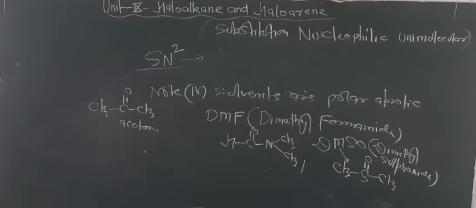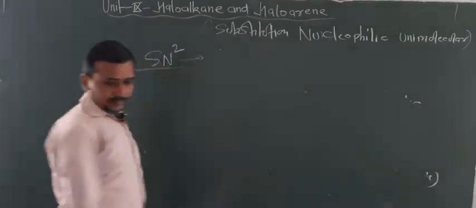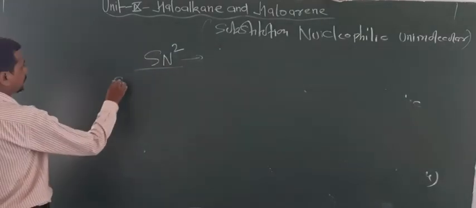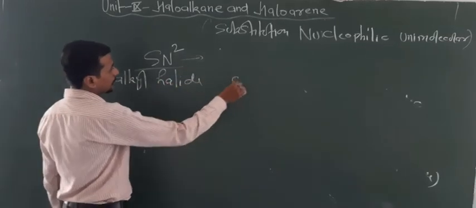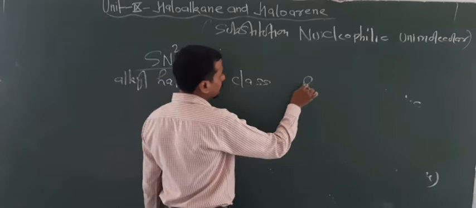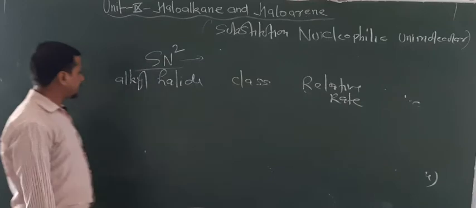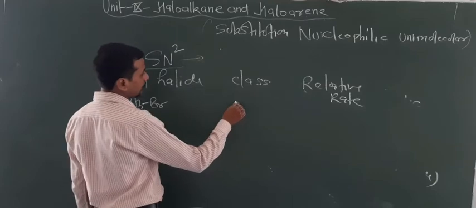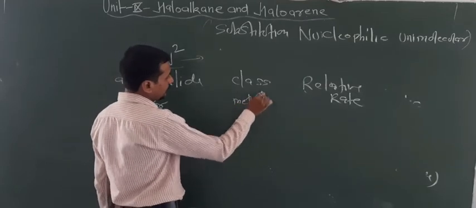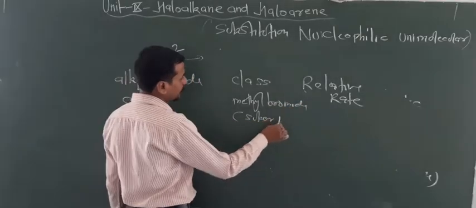In this case what happened basically, so in case of methyl bromide, again same thing happen here, alkyl halide, class and relative rate. So look at here, CH3Br, it is basically methyl bromide, you can say super primary, super 1 degree.